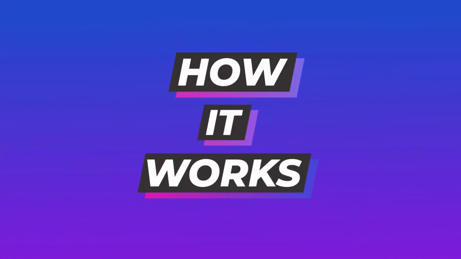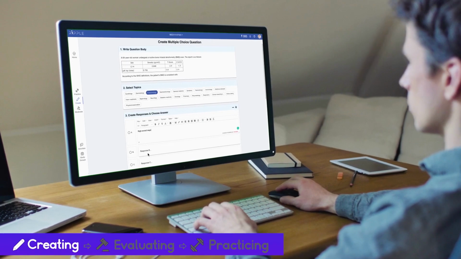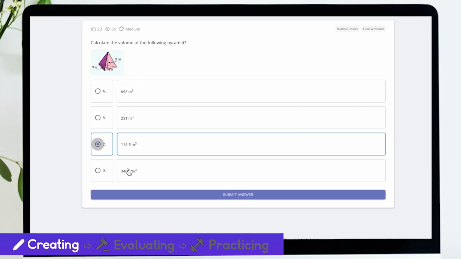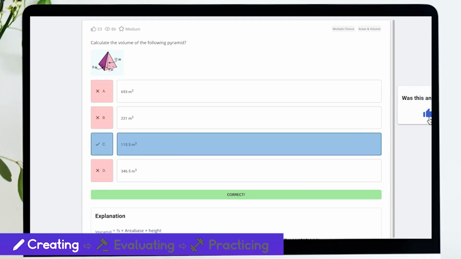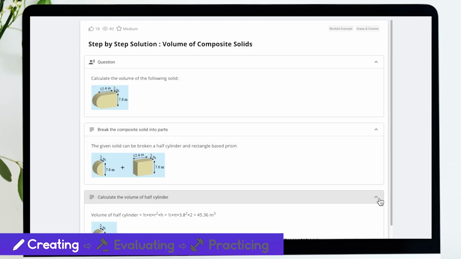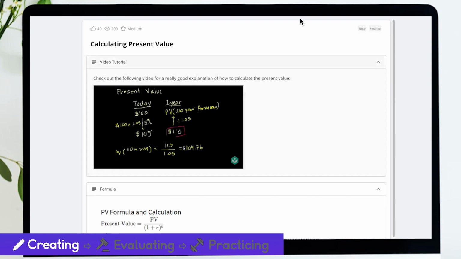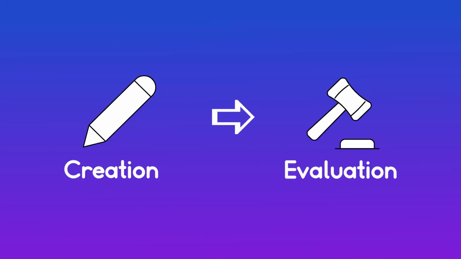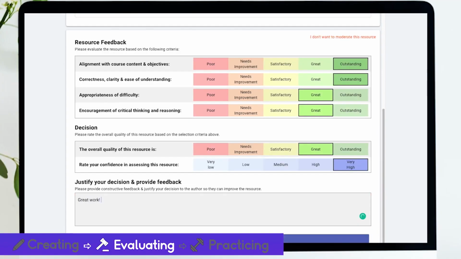Here's how it works. Students in a course work together to create study resources such as multiple choice questions, detailed worked examples, flashcards, and much more. Created resources are evaluated by multiple students to ensure they're correct and effective. Effective resources are added to the course repository for students to study with, while ineffective resources are sent back to